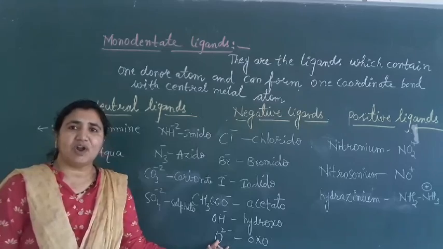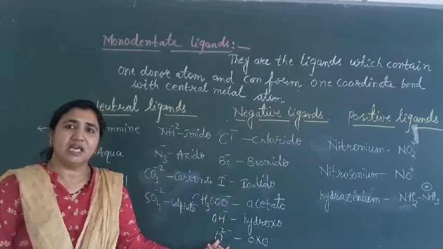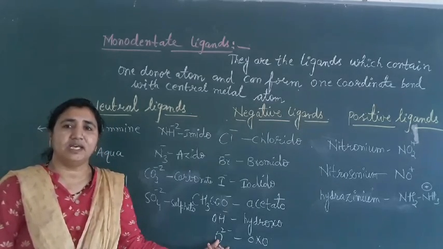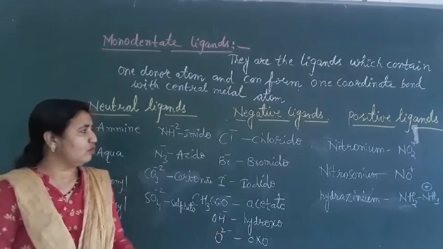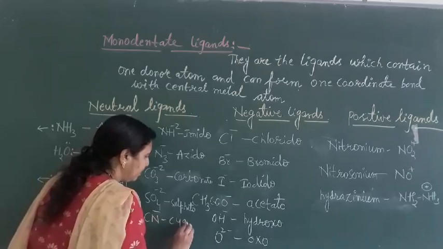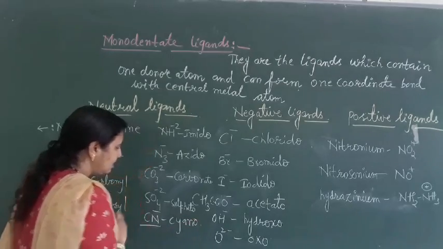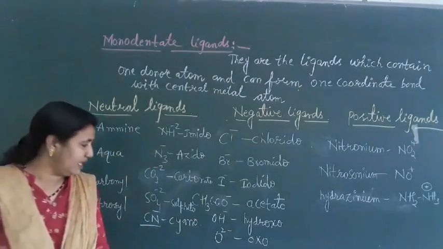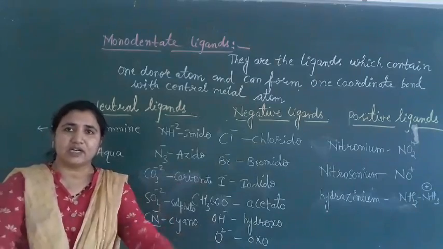Those examples I have not written here. They are monodentate ligands only, but in a molecule like CN minus, called cyano, the carbon can donate an electron pair and the nitrogen can also donate an electron pair.